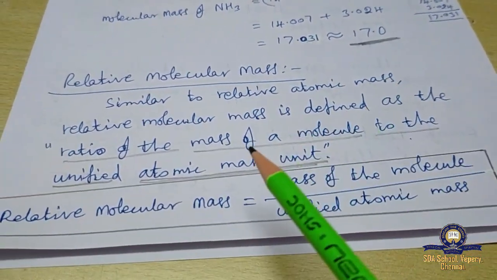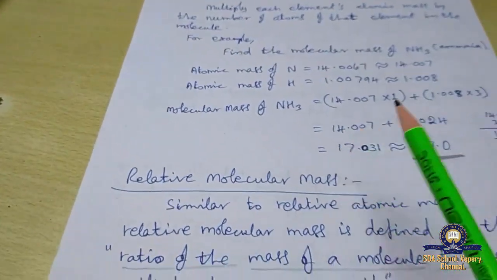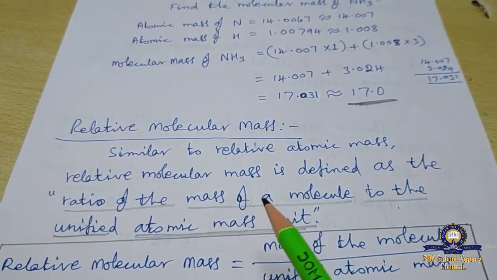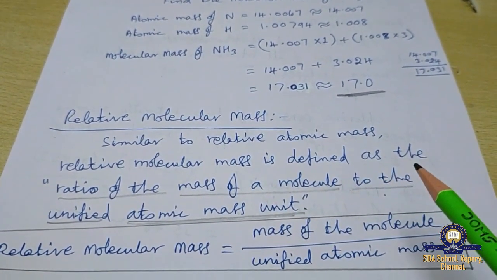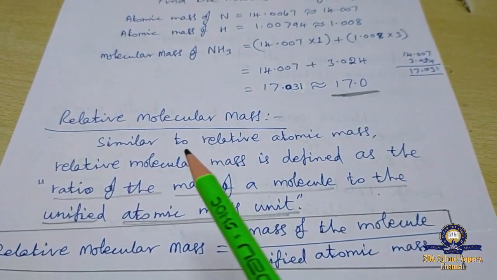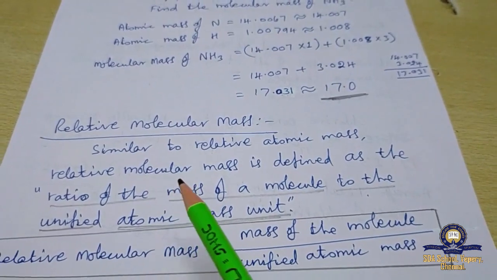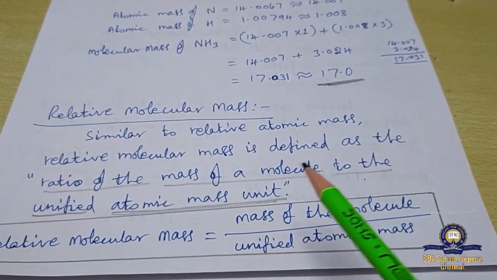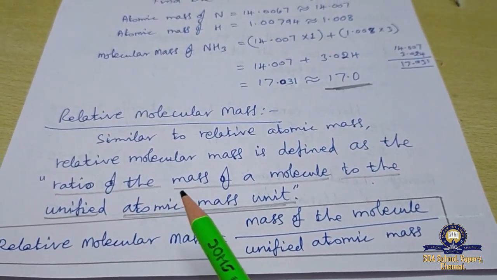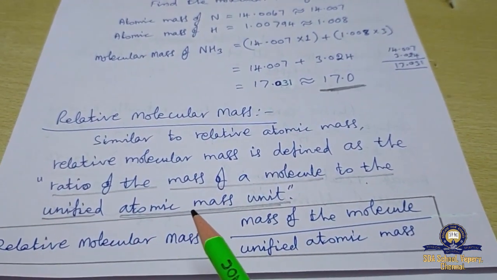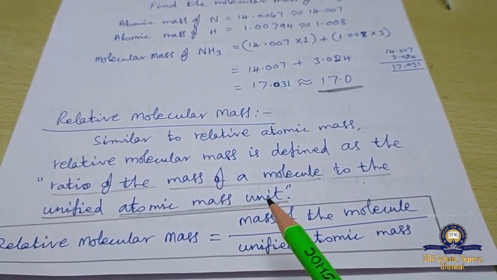Relative molecular mass. Similar to relative atomic mass, the relative molecular mass is defined as the ratio of the mass of a molecule to the unified atomic mass unit.